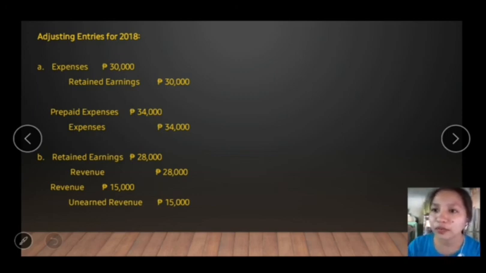And then for 2018, the next entry, prepaid expense debit, and credit expenses 34,000. And for the unearned revenue, for this first entry this is for the 2017 error, so we correct it in 2018. So retained earnings debit, and credit revenue. For the 2018 accounts, the adjusting entry is debit revenue, which was 15,000, and credit unearned revenue.